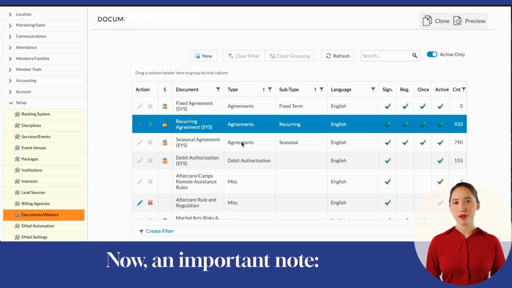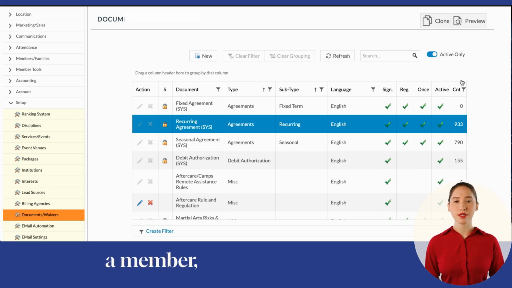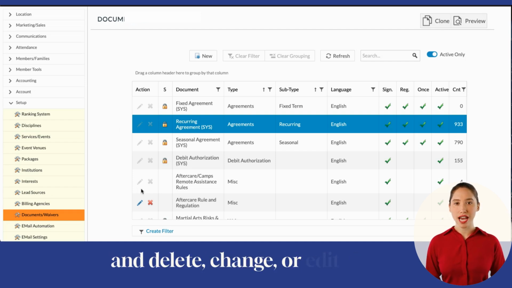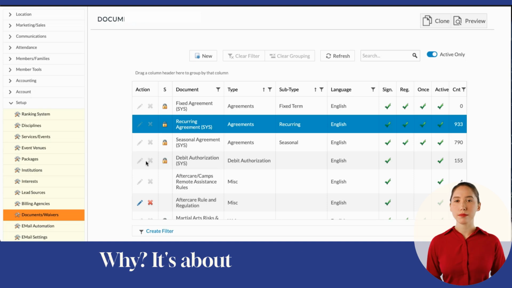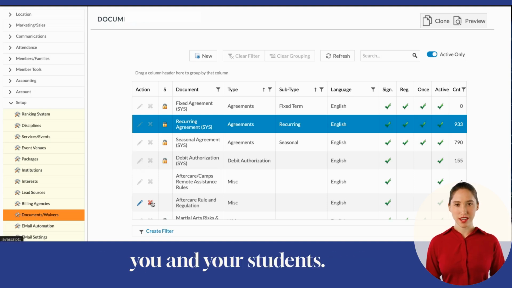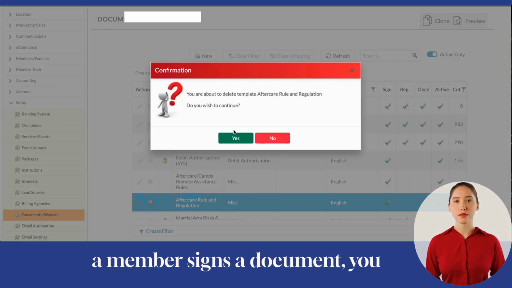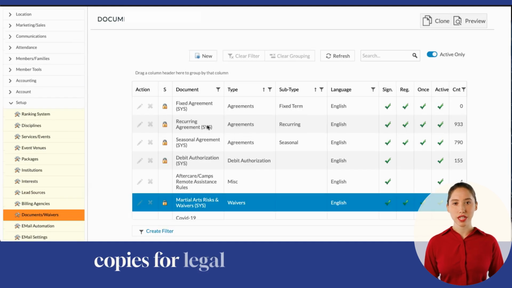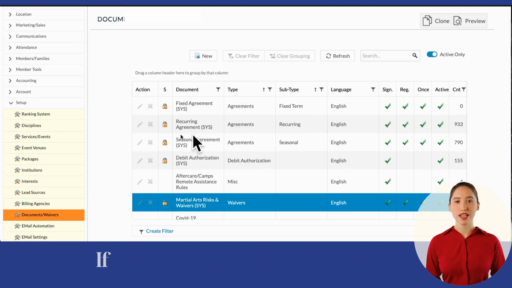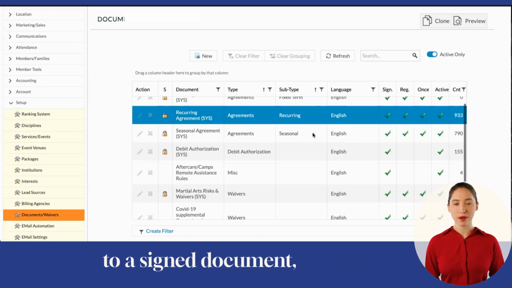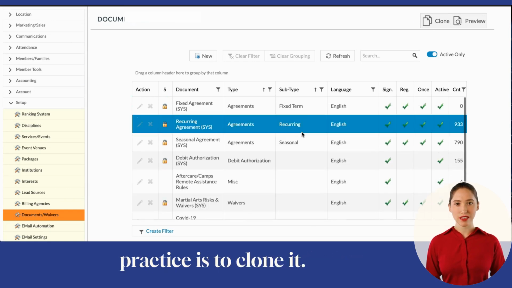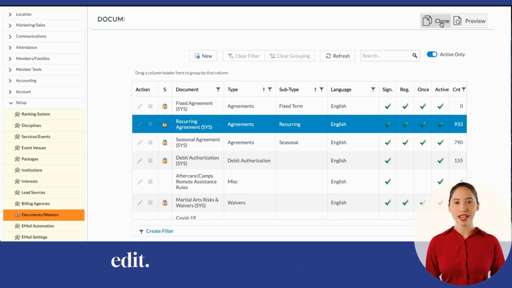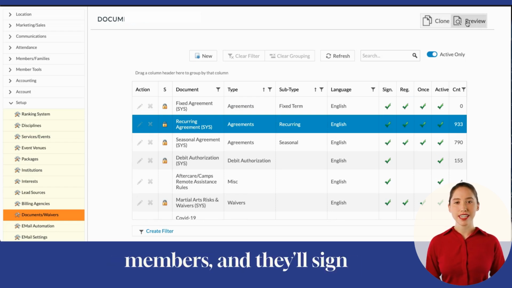Now, an important note: once a document has been signed by a member, it's locked in place. That means you can't go back and delete, change, or edit it. Why? It's about protecting both you and your students. If a member signs a document, you both need to have identical copies for legal clarity and peace of mind. If you do need to make a change to a signed document, the best practice is to clone it. That creates a new version you can edit. Once the new version is ready, you'll reissue it to your members and they'll sign it again.